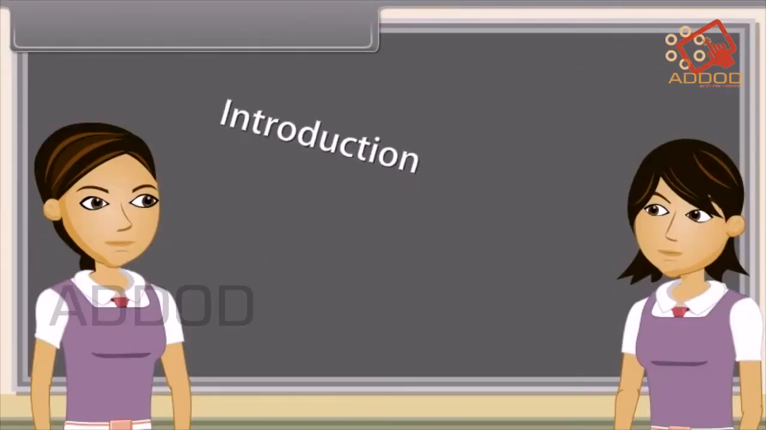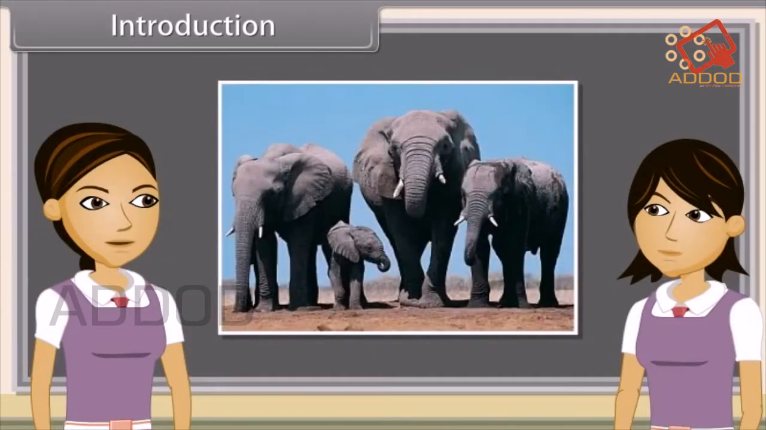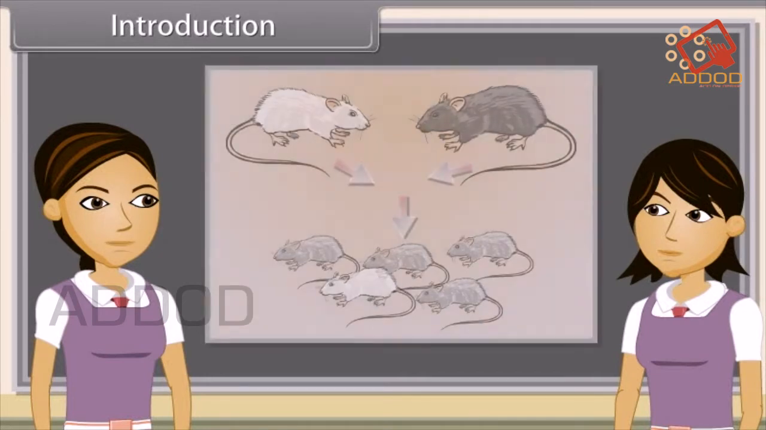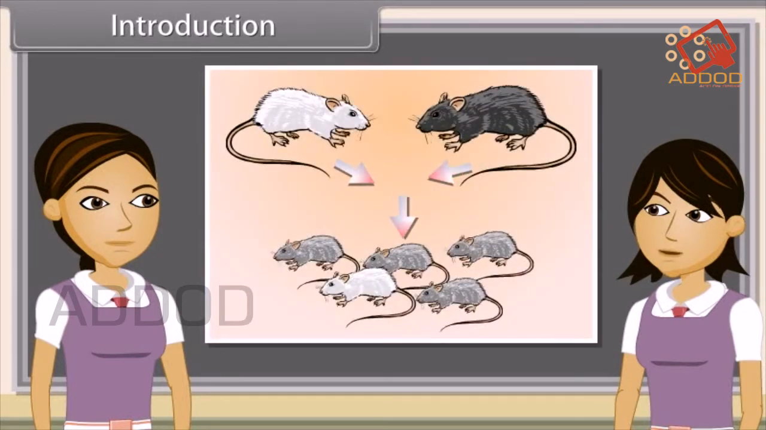Reproduction. We know that reproduction is the ability of all organisms to produce young ones similar to themselves in most of the characters. We can also say the process by which a species is continued is called reproduction.